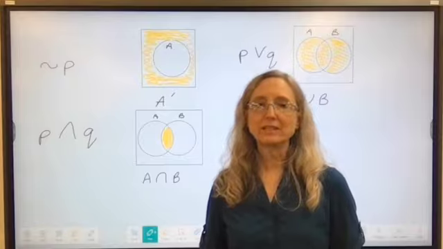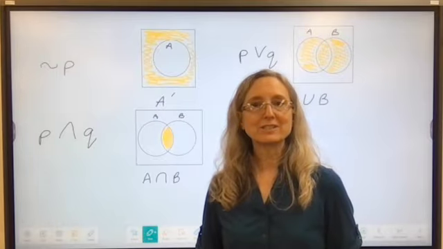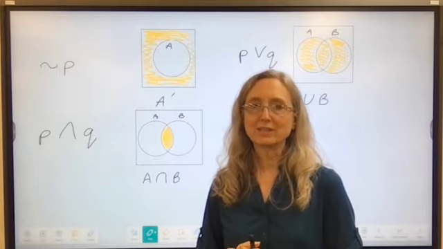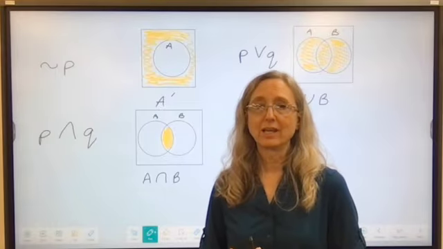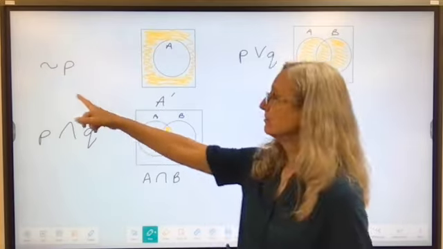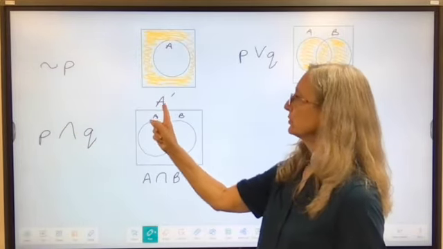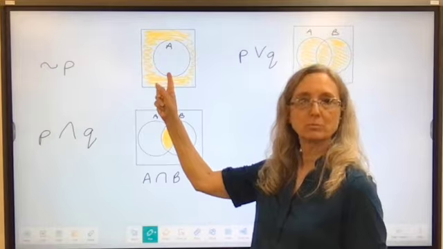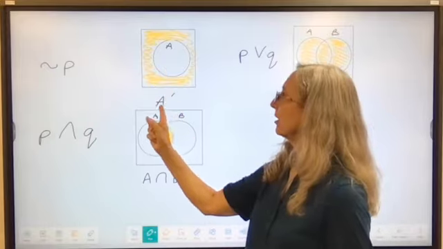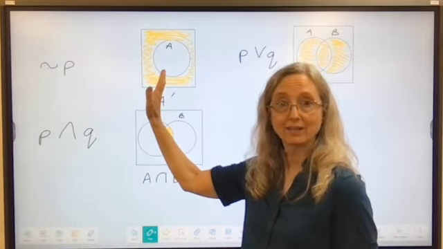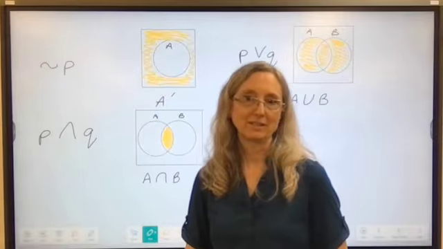Some of what we did in these logic statements can relate to what we did in working with sets and with Venn diagrams as well. For instance, if we had the not P here, that's very similar to the complement of A. When we talked about this is our set A, the complement of A was everything that was not in A. Same idea there.